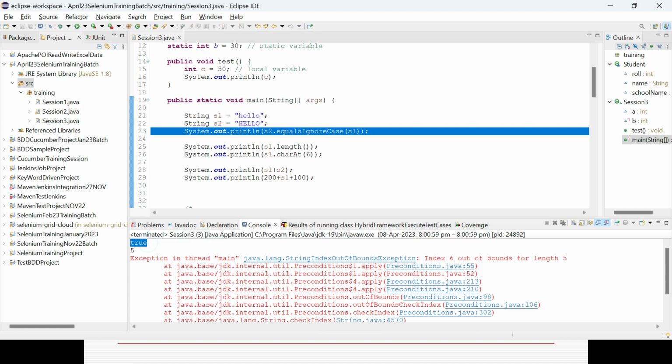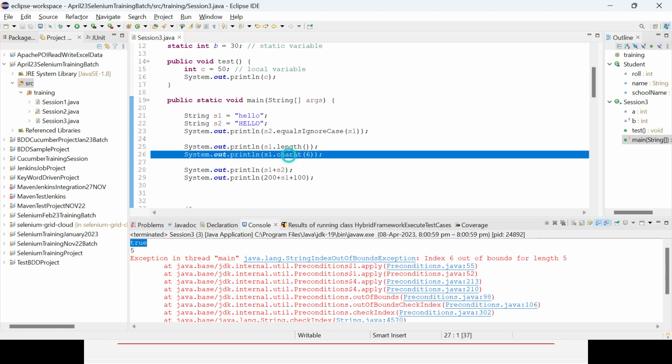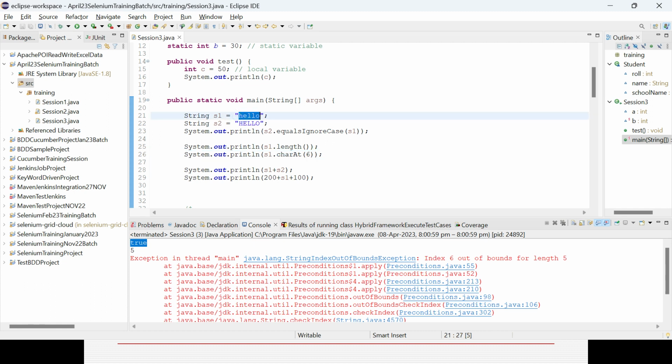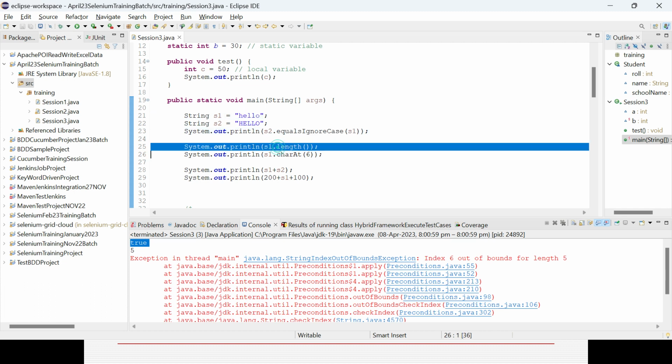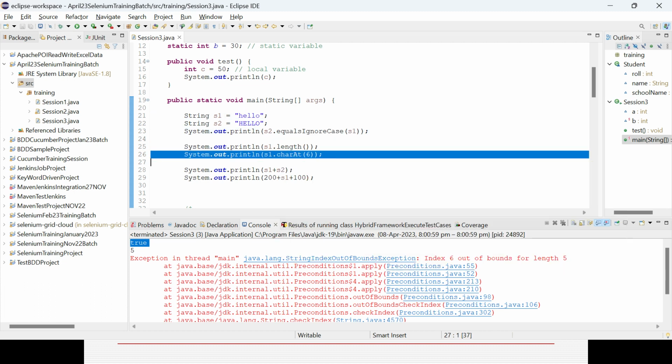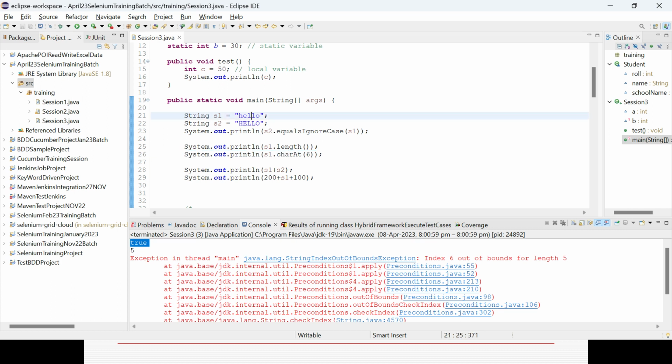Okay. So here it is showing an error, because here there are a total of 5 characters, but you want to get the sixth one. So that is the reason it is throwing an index out of bound exception. But equalsIgnoreCase is giving you true, because the thing is matching. The length is 5, and then it is throwing the error because you cannot access it. In case the length is 5, it will only have 0 to 4 characters. That is the reason it is throwing the error.